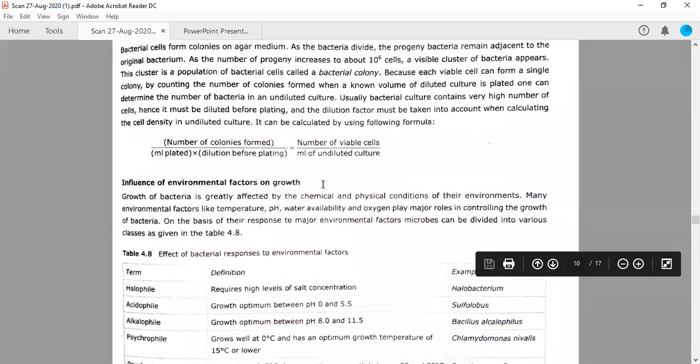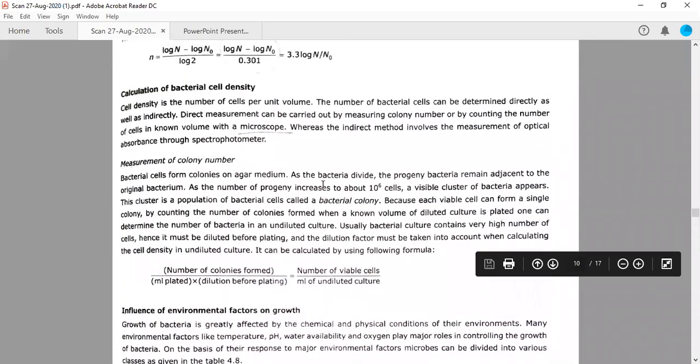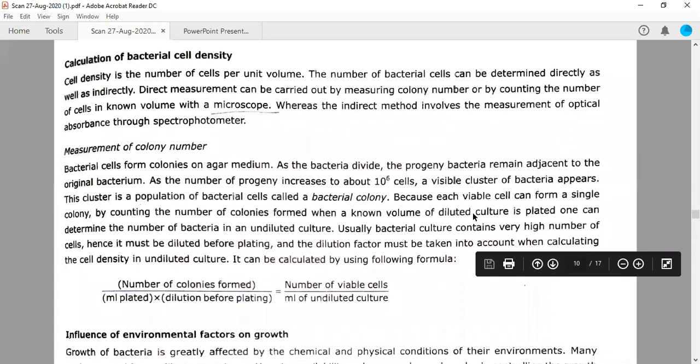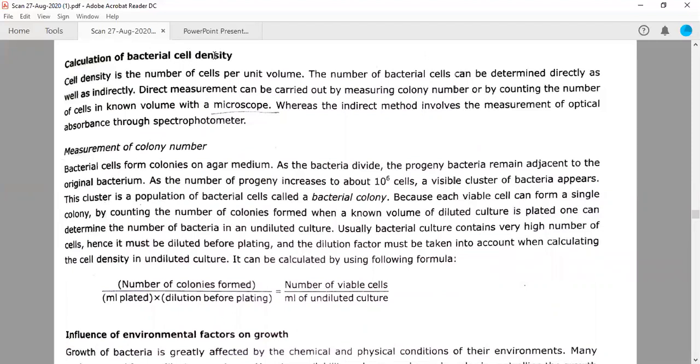Then we have one more topic to discuss in this particular class. Hope you are able to understand whatever we have discussed till now. Now, calculations of bacterial cell density. What is this? Cell density is the number of cells per unit volume. So suppose in 1 ml. The number of bacterial cells can be determined directly as well as indirectly. There are two ways of calculating this.